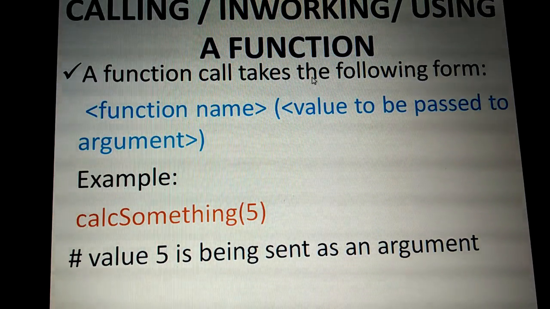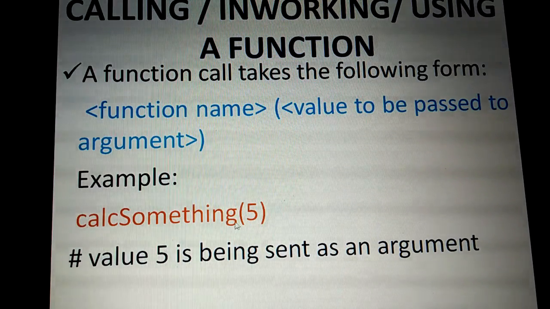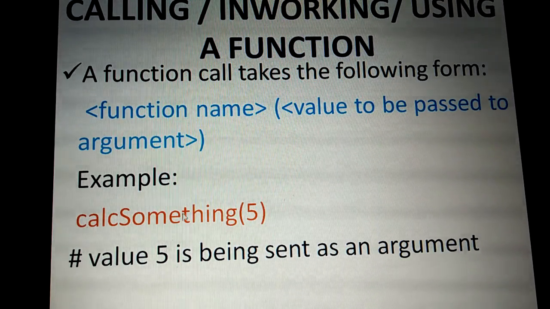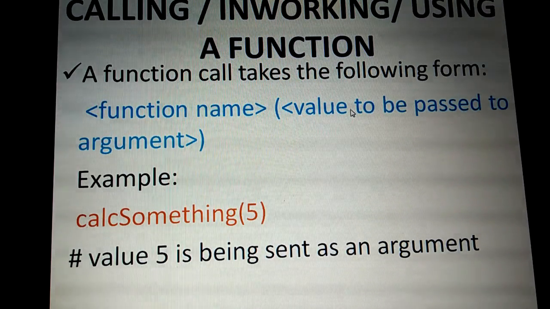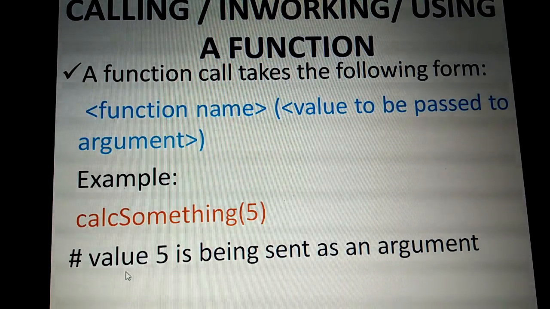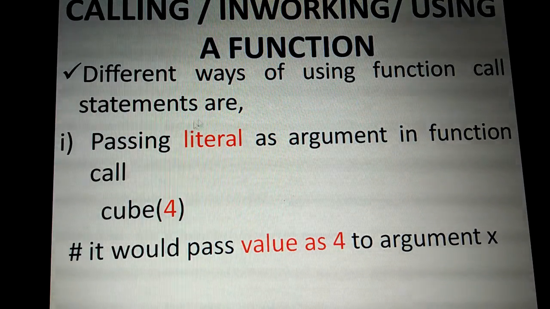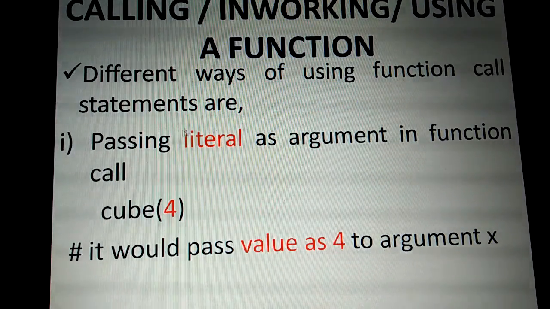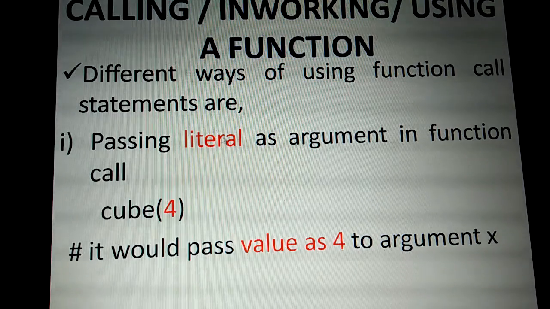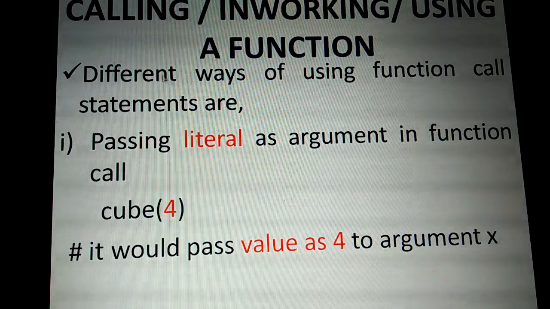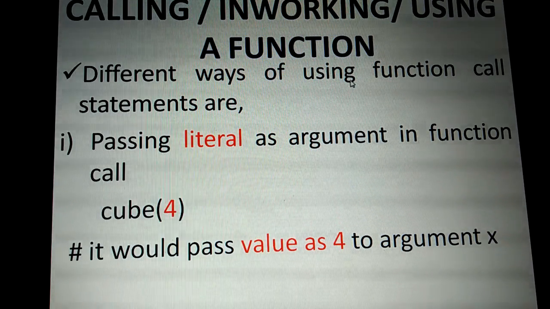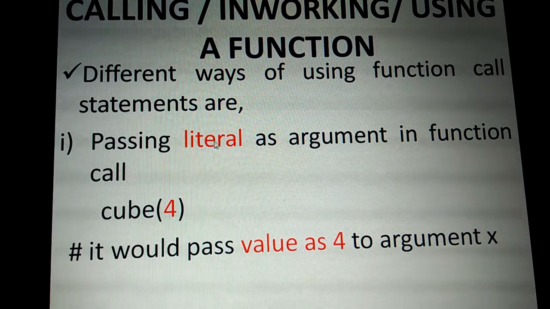Okay, so a function call takes the following form: function name followed by the value to be passed to the argument. See here the example, the function name is calc something and the value to be passed to the argument is 5. So value 5 is being sent as an argument here. Okay, so what are the different ways of using function call statements? In which ways can we pass the value to the function, that we can see here.